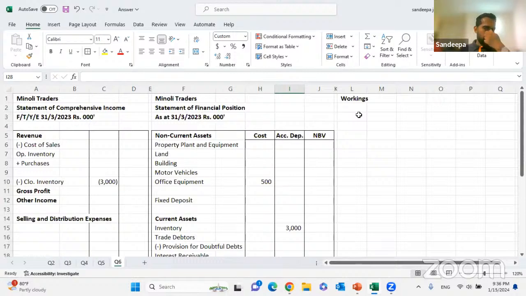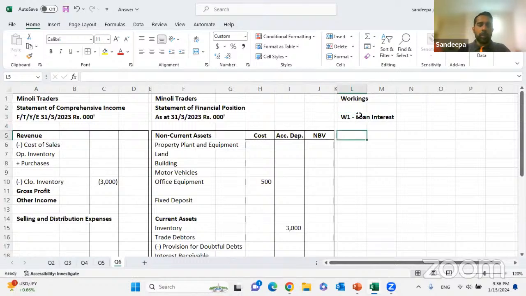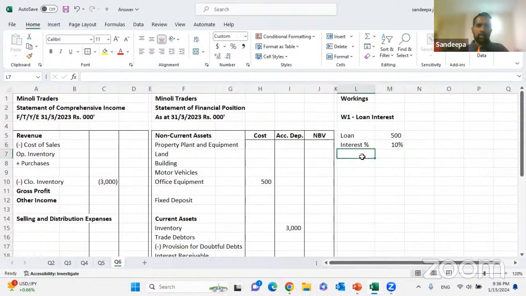Okay. Right. So then we need to calculate the loan interest. Shall we calculate the loan interest? We have to calculate that. Show the calculations. So the loan balance is 500. Interest rate is, as per the question, 10%. Interest rate is 10%. Right? And the period is 3 months.